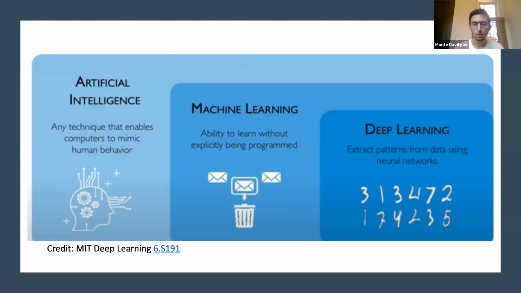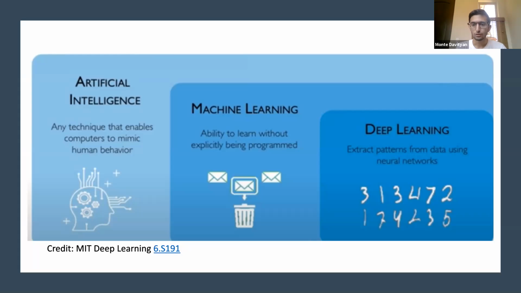You guys may have played video games like Pac-Man or Mario, where the enemy tries to follow the player and tries to attack that player. That's considered artificial intelligence. It's a very simple one, and all it does is try to calculate the distance between the player and the enemy, but that's considered AI. Machine learning, on the other hand, is a subfield of AI. And this tries to learn things without being programmed to do it. One good example of this is spam detection for your email.